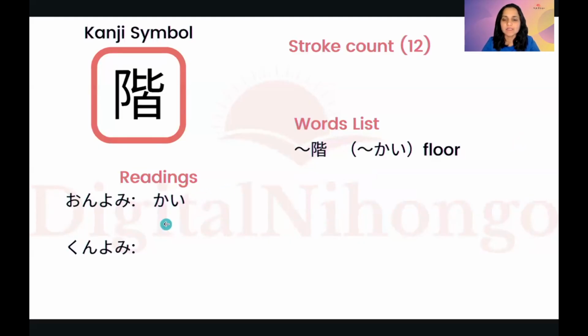Then the next one is kai. Kai for floors. Ikkai, nikai, sangai. Okay. That is floors. This is the counter for floors. See the kanji. It's very typical. This is something like beta. Then this is the kanji of shiroi, shiro. Okay. Kanji of white.